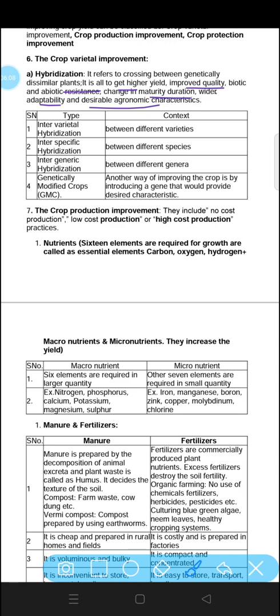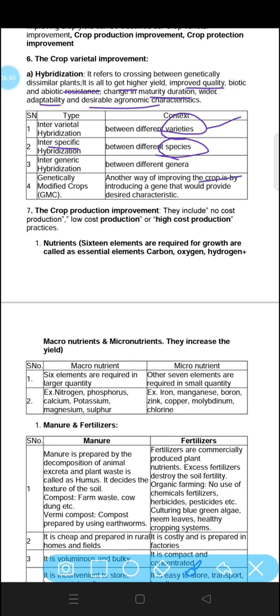Now, different types of hybridization are intervarietal. Intervarietal means the hybridization between different varieties. Interspecific means the hybridization between different species. So, if we talk about variety, this is what generally we used to do. The general hybridization is carried out between two varieties. One is intergeneric, between different genera.